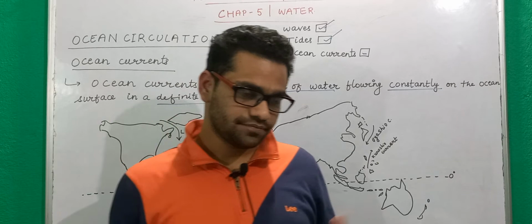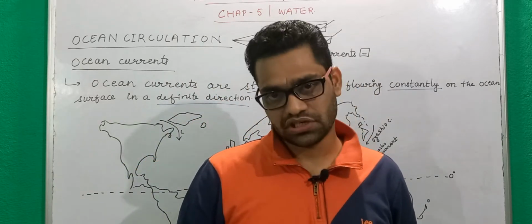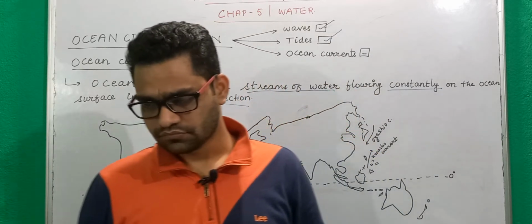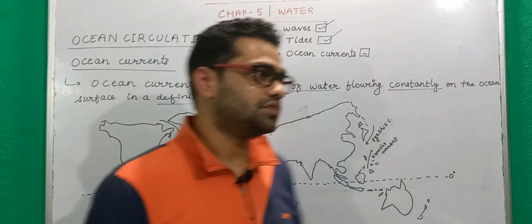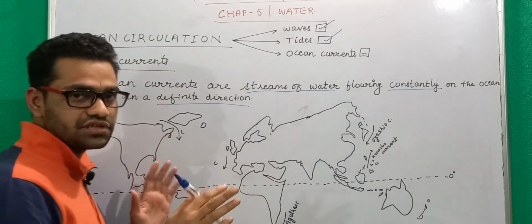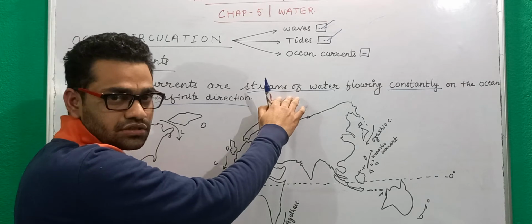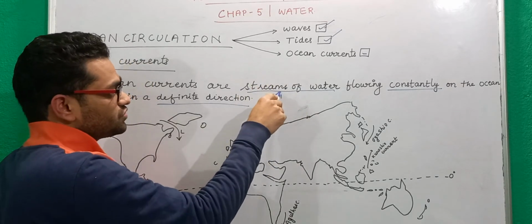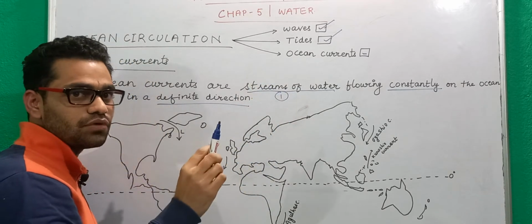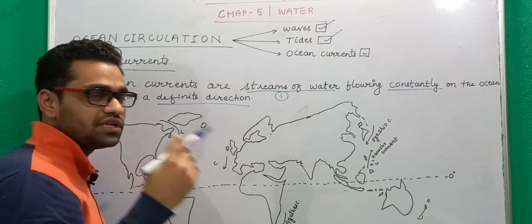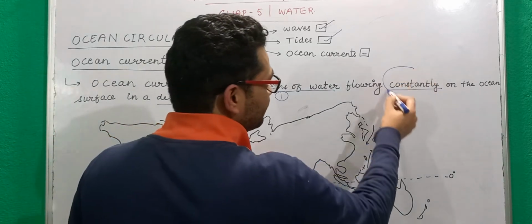So let's understand what these types of oceanic movements are. Just concentrate here. First point that you have to note: these are streams of water, like the streams of water we have on earth. Second, they have constant flow.